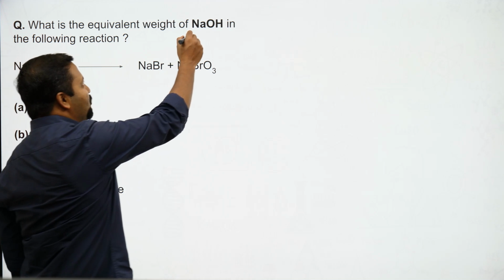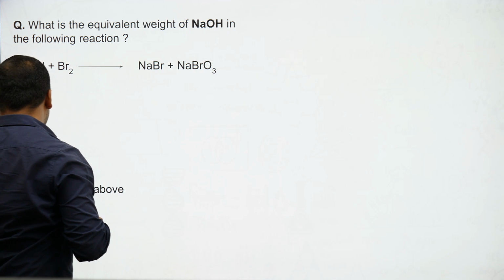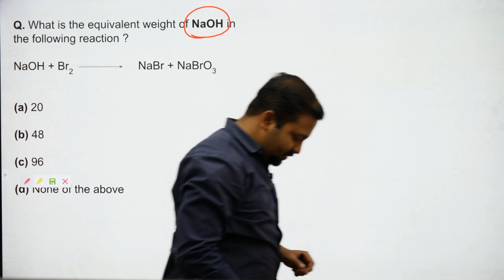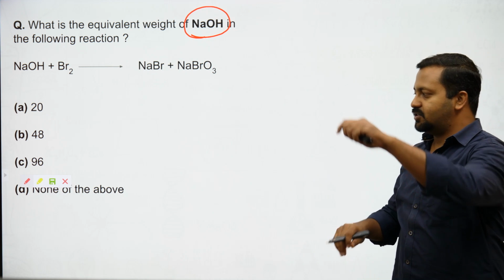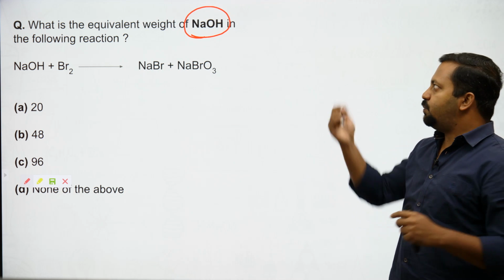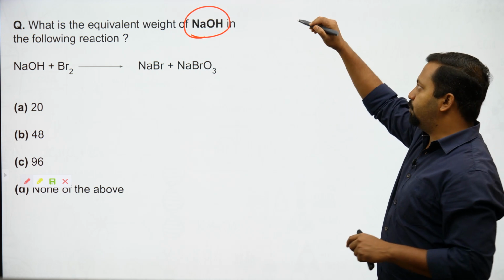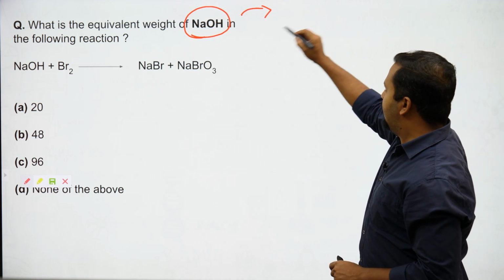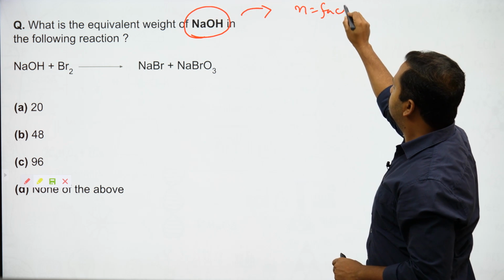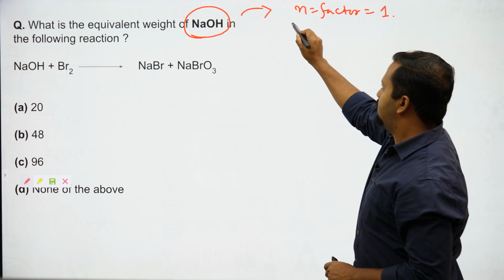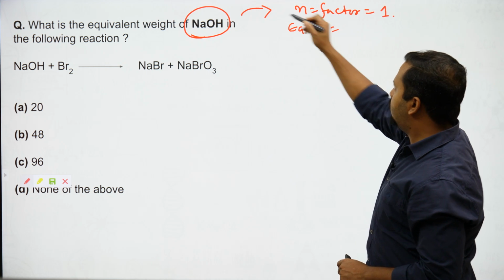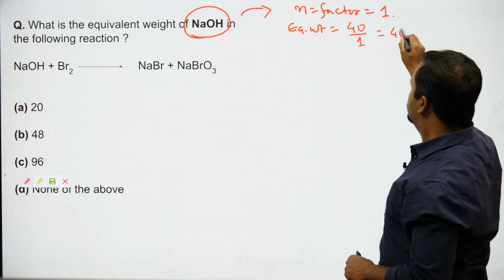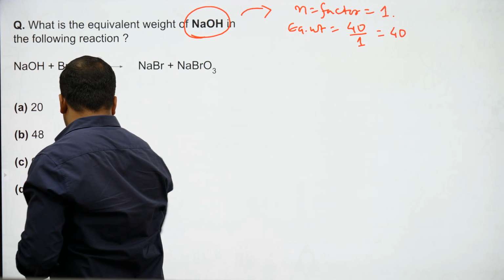What is the equivalent weight of NaOH in this reaction? Now this question will bowl out a number of people. It looks like an easy question, because NaOH has only 1 replaceable OH group, so what will we write? Number of replaceable OH groups is 1, so the n factor is 1. So what will the equivalent weight be? Molecular weight by n factor. Molecular weight is 40/1. So you will write 40, and you will write none of the above.